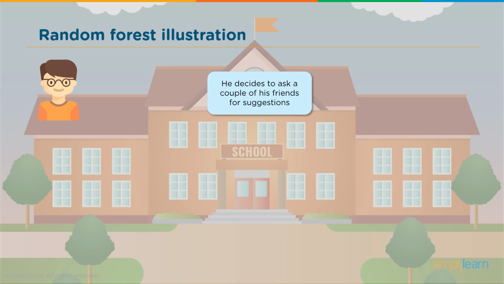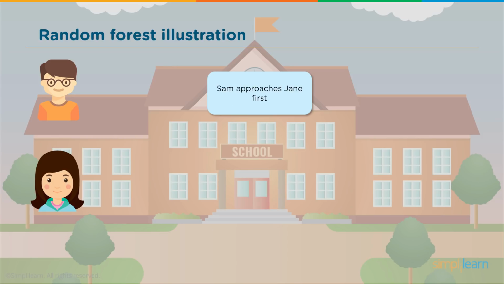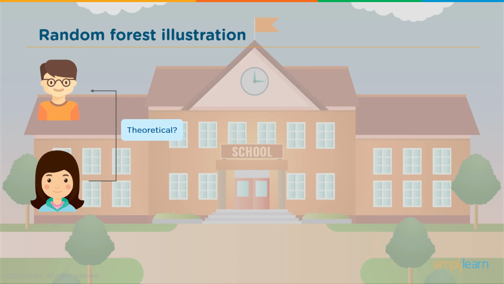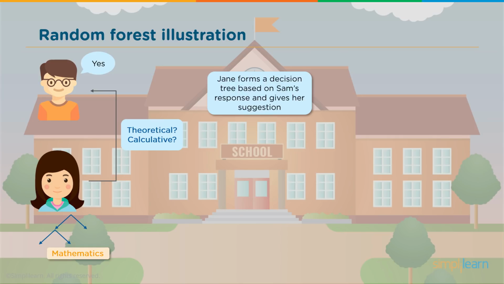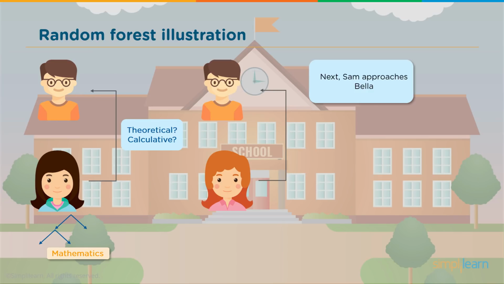So he decides to ask a couple of his friends for suggestions. And Sam approaches Jane first. He comes up to Jane and says, hey, which of these classes should I take? And Jane asks Sam a few questions based on which she can suggest. Theoretical? Do you like theory? No, he doesn't like the theory part. Calculative? Do you like calculative? And he goes, yes, I like doing calculations. And so Jane, based on a couple of questions, has her little decision tree going. She goes, mathematics sounds good. So Jane forms a decision tree based on Sam's response and gives her suggestion. And of course, this is based on Jane's views and her history and the data that she's collected over her years in high school. Next, Sam approaches Bella.